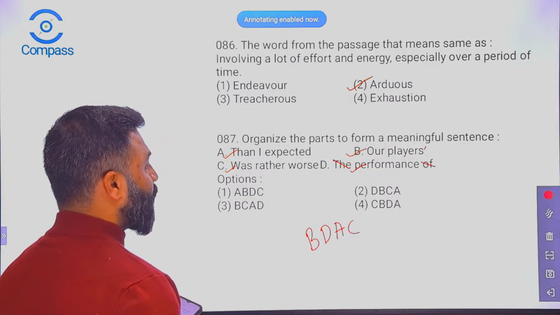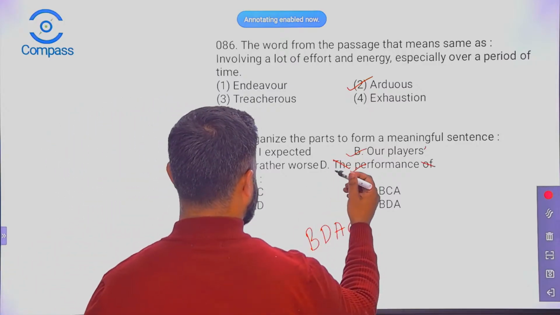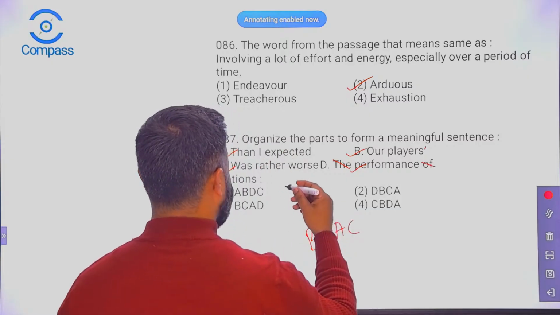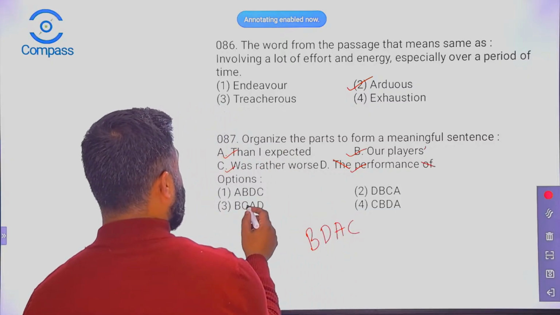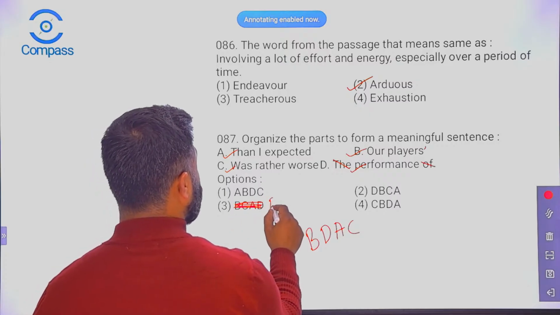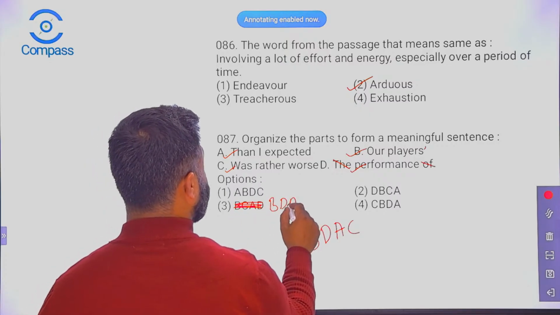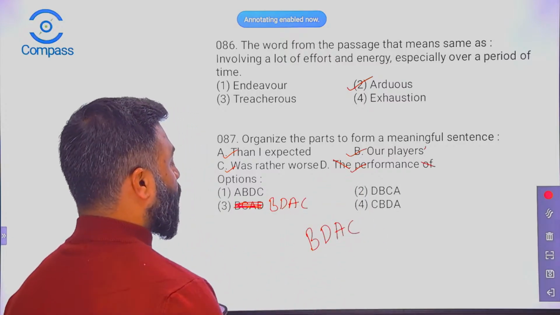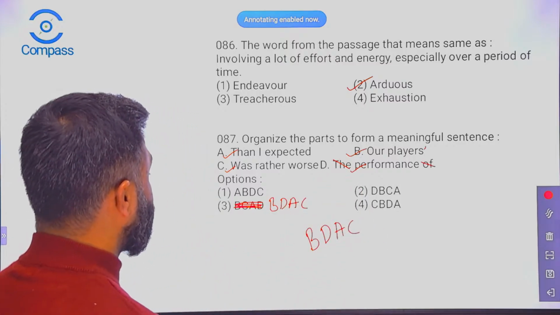So that's the right sequence: B, D, A, and then C. I see some incorrect options have been given here. This is closely related, so we are going to put it here. So this is how it goes.